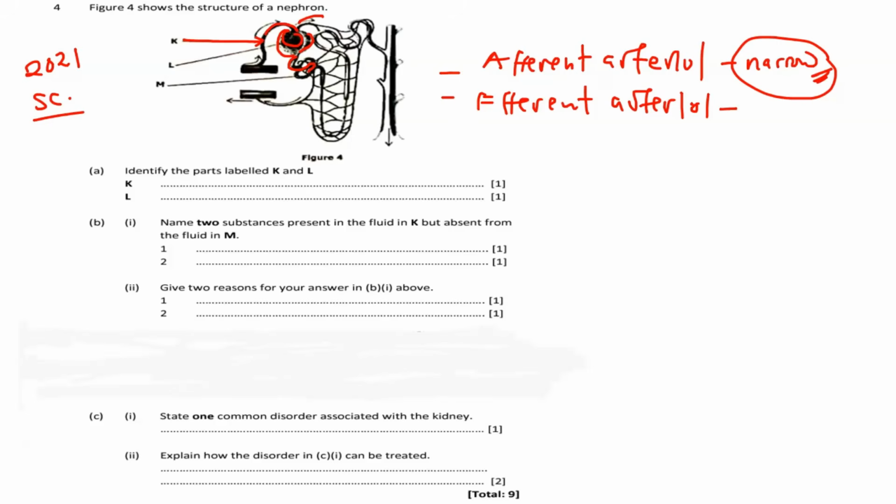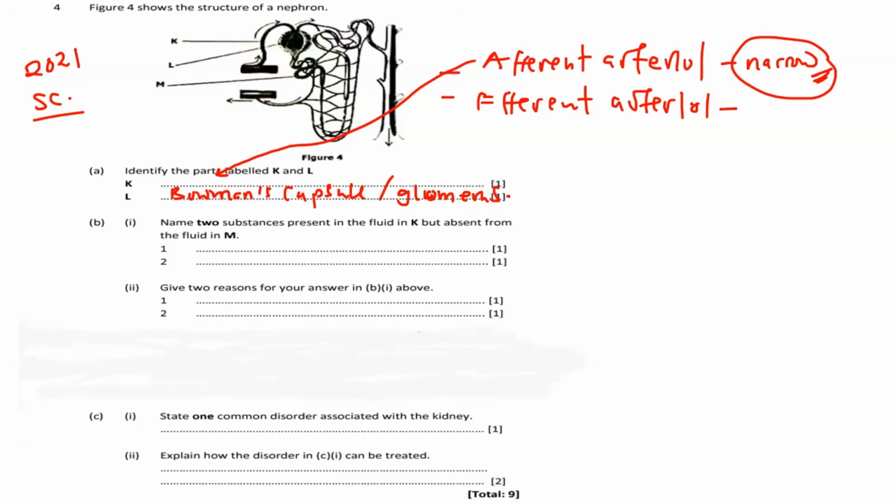Then K is called afferent. What about L? If it is pointing outside, then we can talk of the Bowman's capsule. But if it's pointing inside there, we can put glomerulus. Okay, just for you to know.